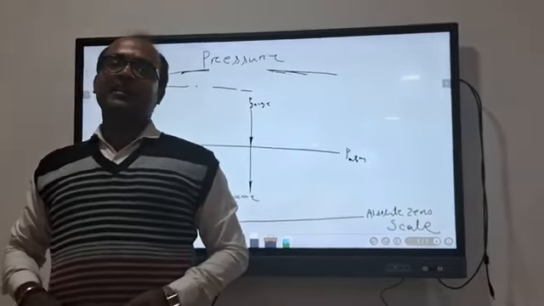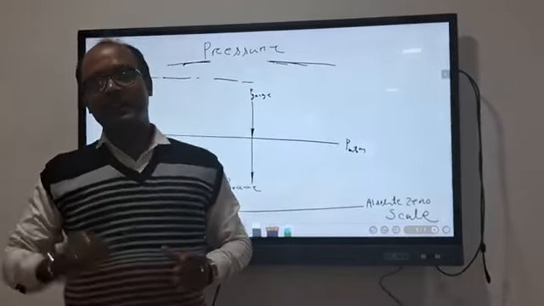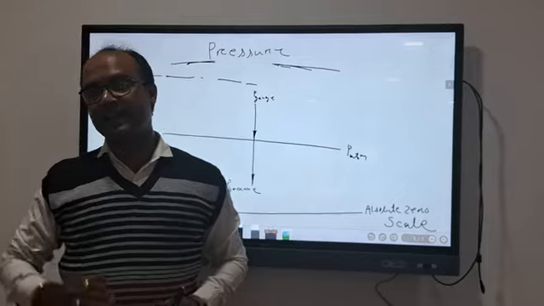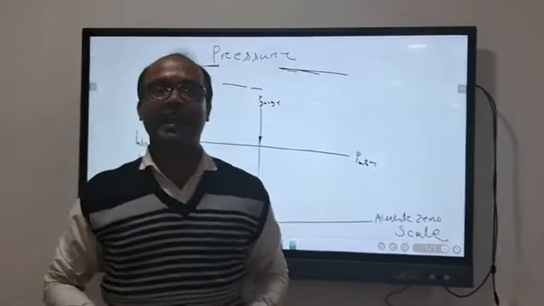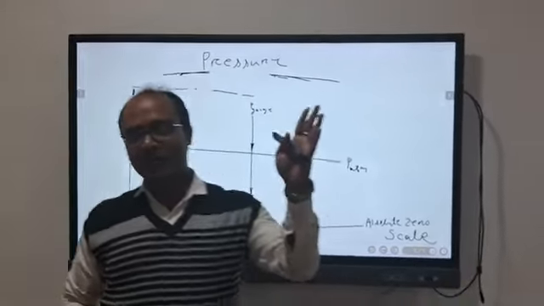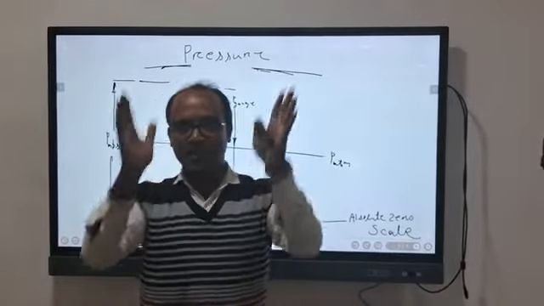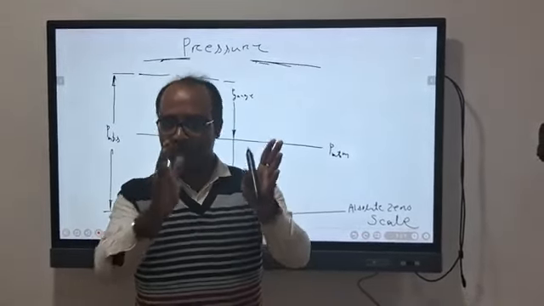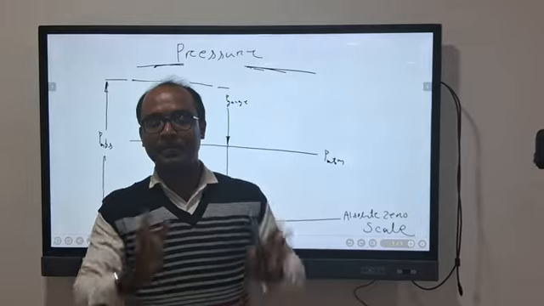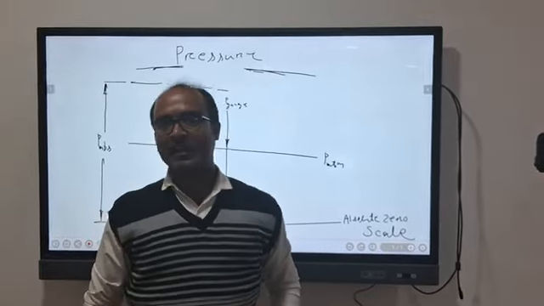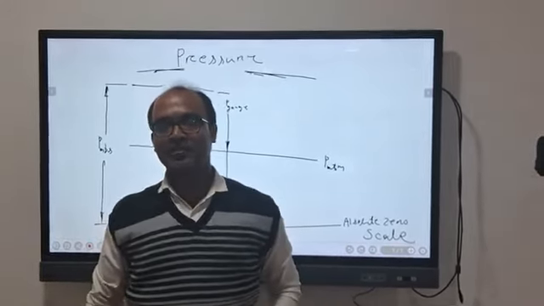In normal conditions, every object exerts pressure based upon the atmospheric pressure. Suppose a balloon is in normal conditions. Listen properly: the balloon in normal conditions is at atmospheric pressure.